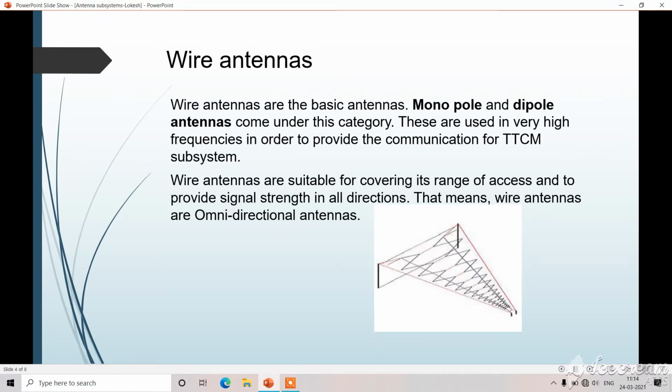So first, wire antennas. Wire antenna is the basic antenna. Monopole and dipole antennas come under this wire antenna category. These are used in very high frequencies in order to provide the communication for the TTC-M subsystem. Wire antennas are suitable for covering a range of access and to provide signal strength in all directions. Wire antennas are omnidirectional antennas. So this is the basic type of wire antennas.